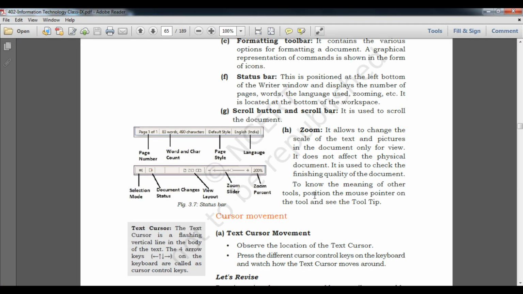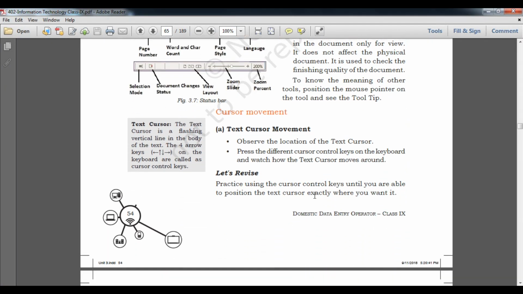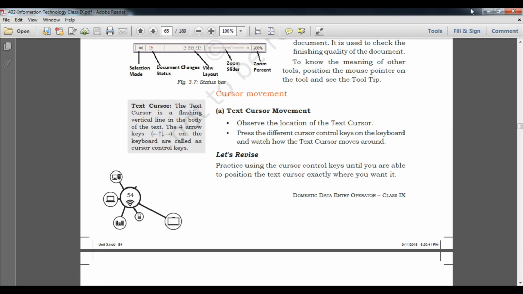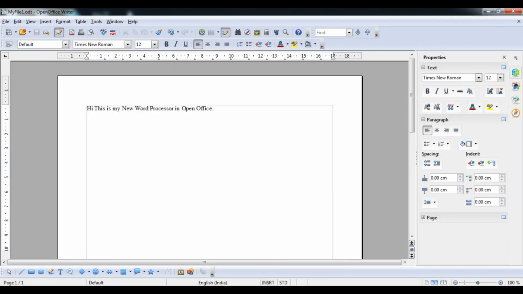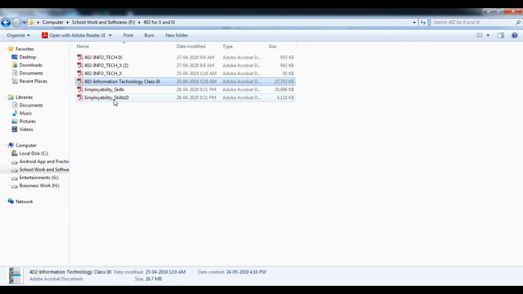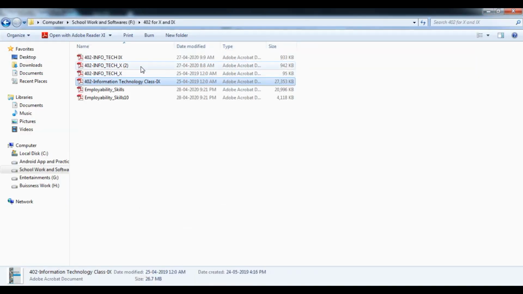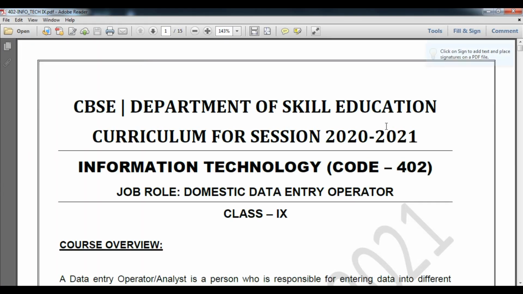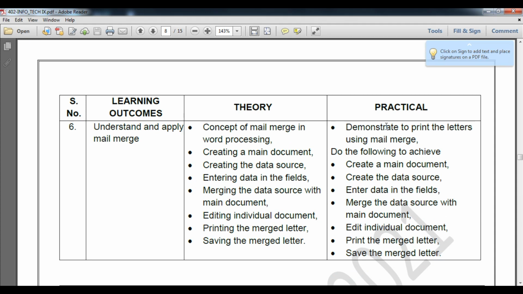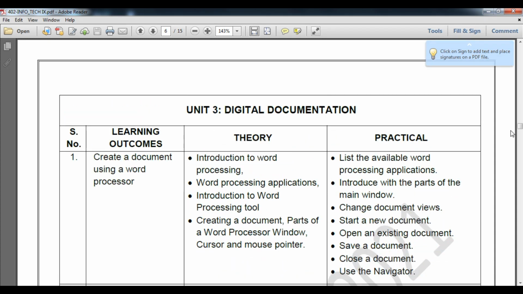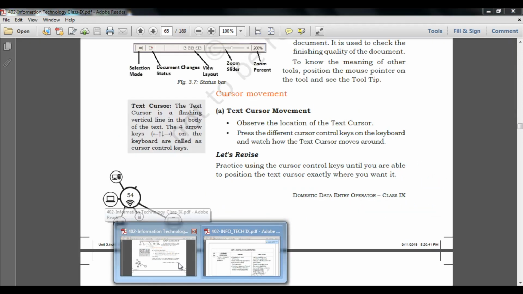Okay, students. Now let's go to the syllabus again, what we are actually going to test. I will open this syllabus. Today we have covered, students, what is a word processor application, creating parts, word processor window, cursor and mouse pointer. So now the last thing is cursor and mouse pointer.